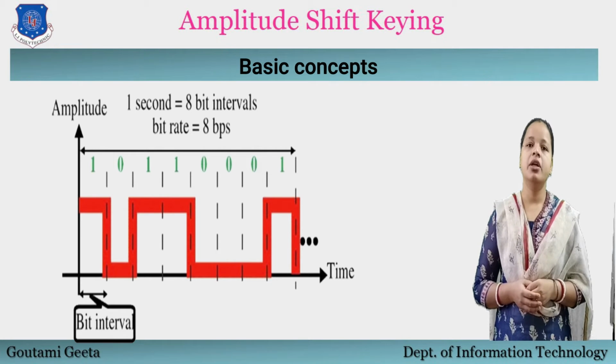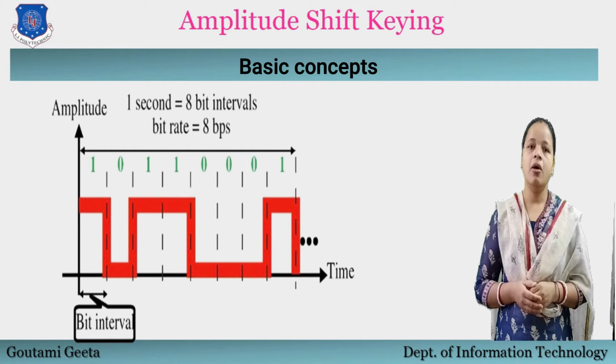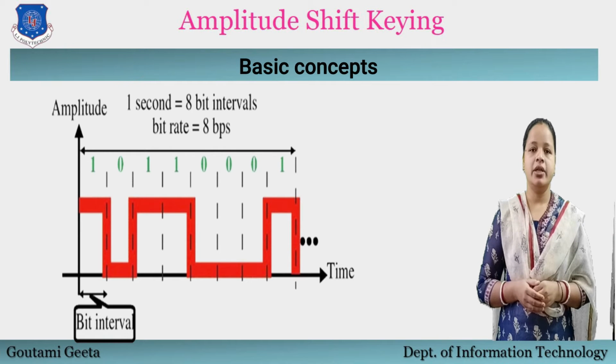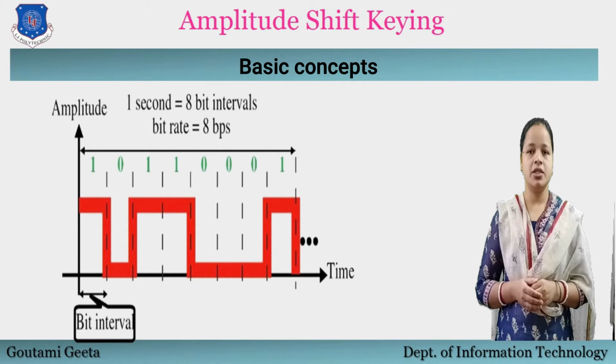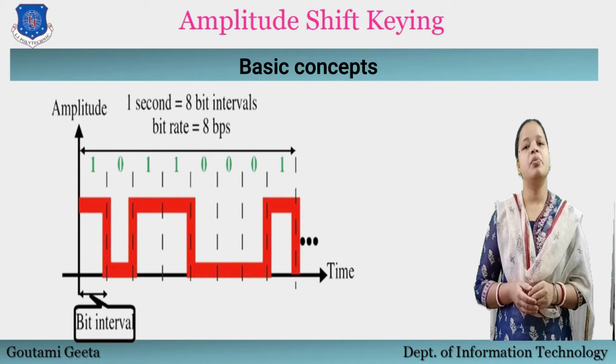It is the time required to send one single bit. Baud rate. It refers to the number of signal or symbol changes that occur per second. Symbol rate. It is the number of symbol changes, waveform changes or signaling events across the transmission medium per time unit. The symbol rate is measured in baud or symbols per second.